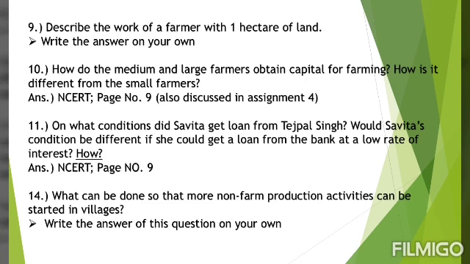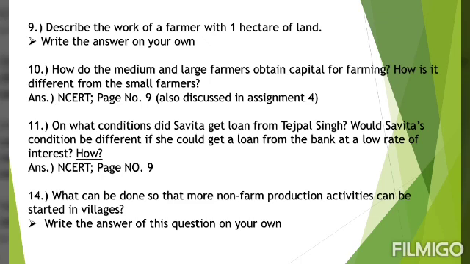I told you that if you are writing yes or no for any question's answer, then you will not just stop there. You will justify your answer. So if you are writing yes, that will be the answer. You cannot write no. So when you are writing yes, Savita's condition would be different, you will justify how. It would have been different because she has taken loan from Tejpal Singh at 24% interest rate, which is very high. And if she would have taken it at a low rate of interest from the bank, then of course she would have been able to save more.